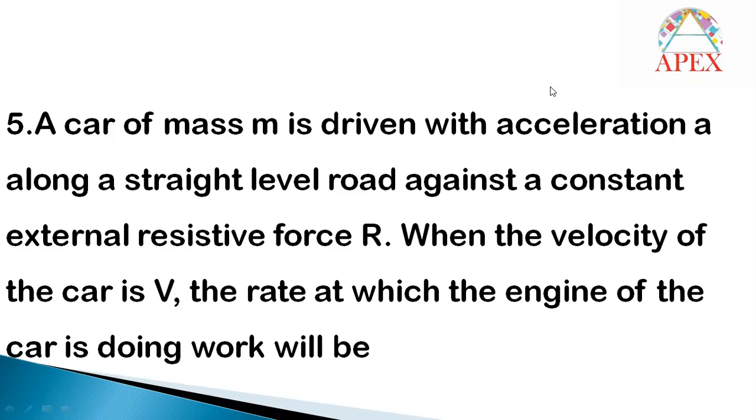And the car has to do work in two ways. It is given that it has some acceleration, which means the velocity continuously increases, and the velocity has to increase from 0 to v only. That means the change in kinetic energy is 0 to half mv square. That work it has to do, and also it has to overcome the friction, that is R1. So finally it has to overcome the friction, and also get some kinetic energy.